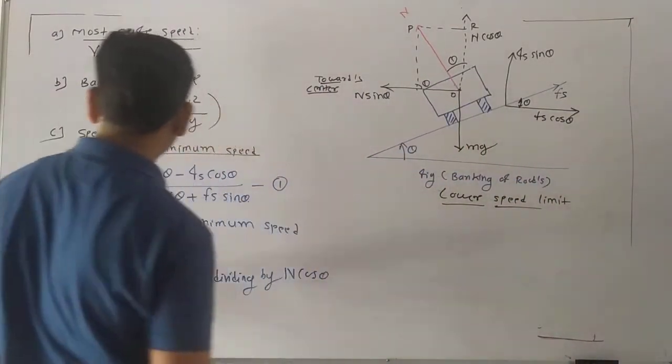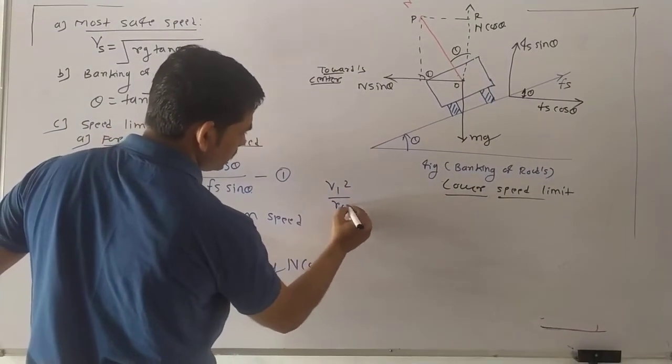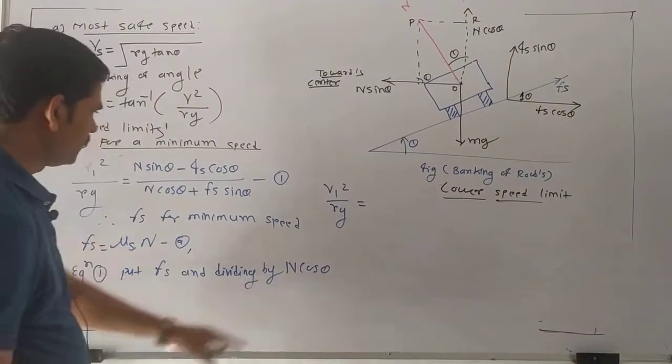I write down here v1 square upon rg is equal to this formula divided by n cos theta.